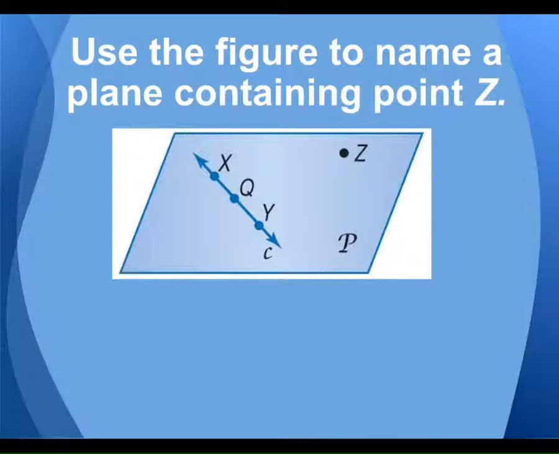It's an example you could use a plane. Plane P. What else could you call it? Plane YZX, QZY, XYZ, right? You just could not call it plane XQY because those all share a line. Okay.